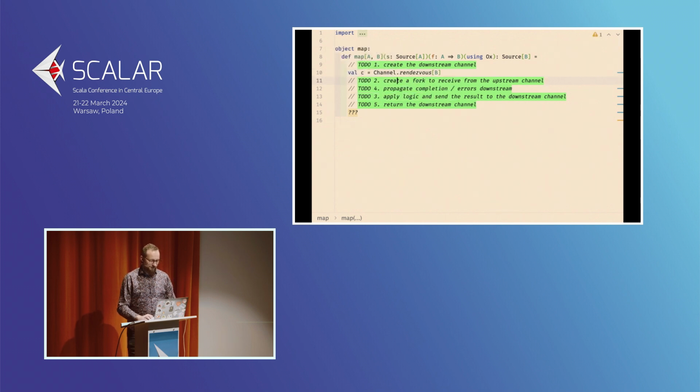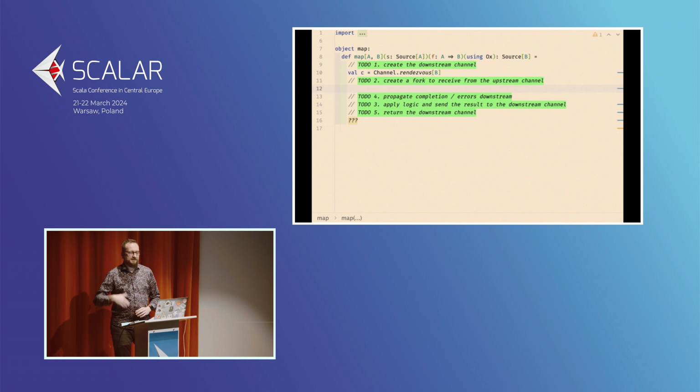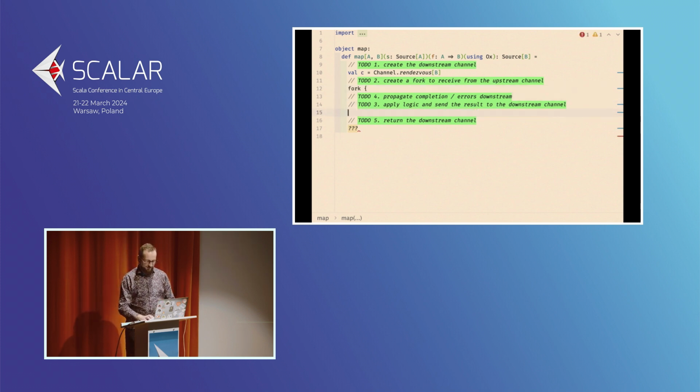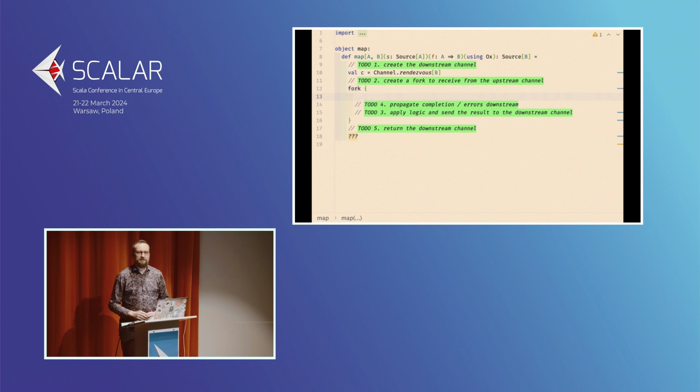Let's assign it to a value. And now, since we are already in an Ox scope, we have the capability of starting computations in the background. We'll start one using the fork construct. Within the fork, we'll be implementing the actual logic. The first thing we need to do is receive data from the upstream channel. Our upstream channel is the source S that is passed here as the parameter.